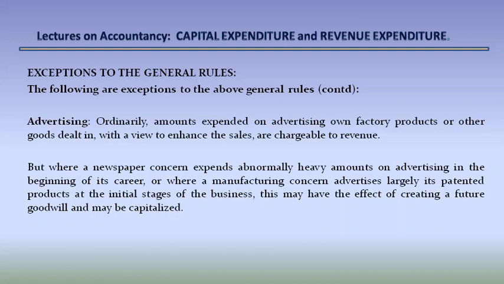But where a newspaper concern expends abnormally heavy amounts on advertising in the beginning of its career, or where a manufacturing concern advertises largely its patented products at the initial stages of the business, this may have the effect of creating a future goodwill and may be capitalized.